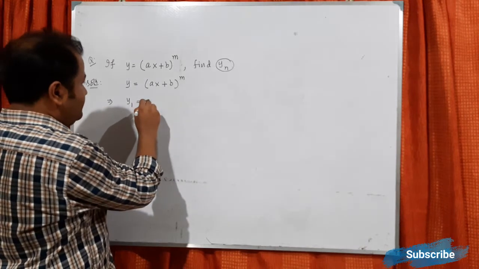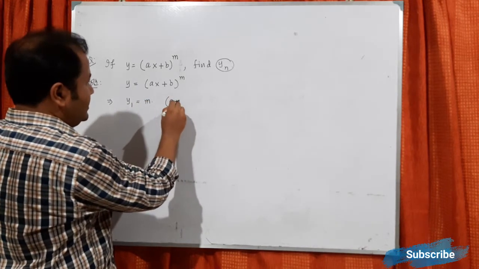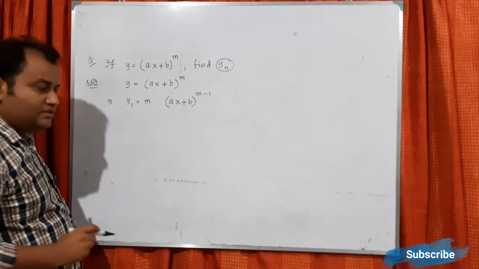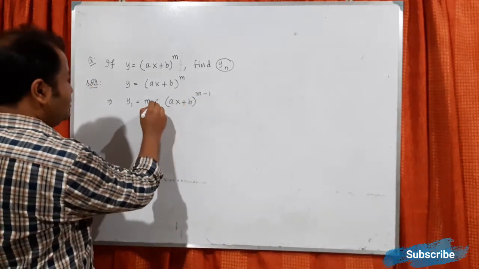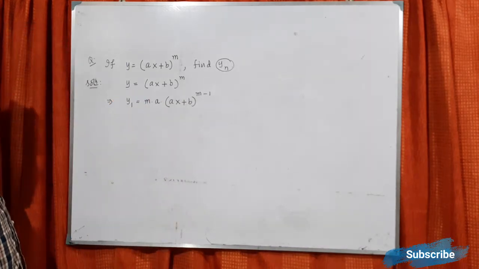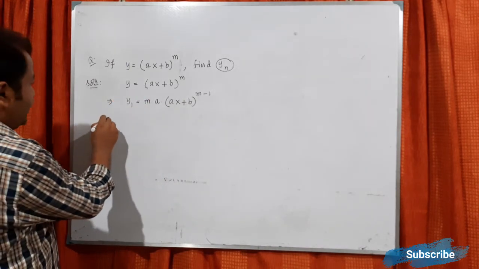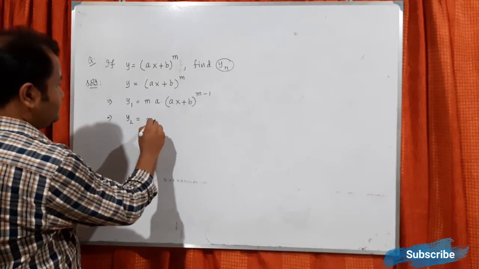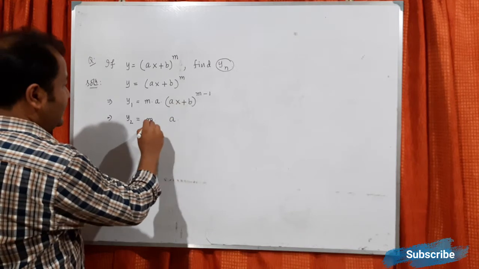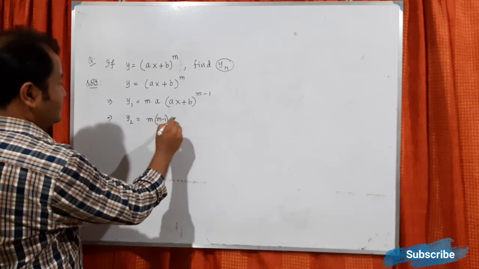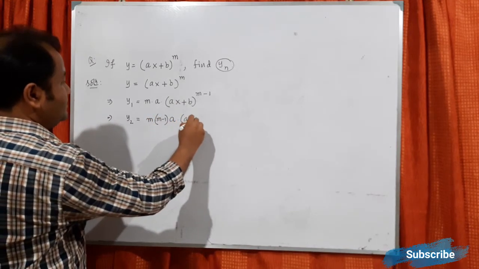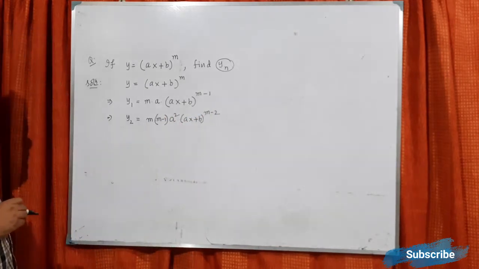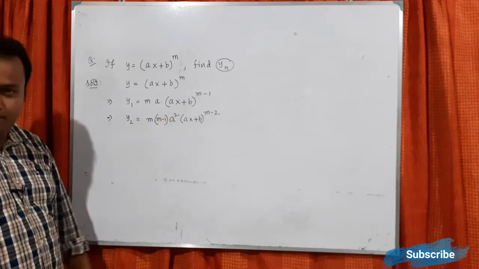This will be m, then (ax plus b) power m minus 1, and derivative of this one, which is a. Okay, fine. If I go for the second derivative, y2, so m, a, and now m minus 1, then (ax plus b) power m minus 2, and another a will come, so it will make a square.